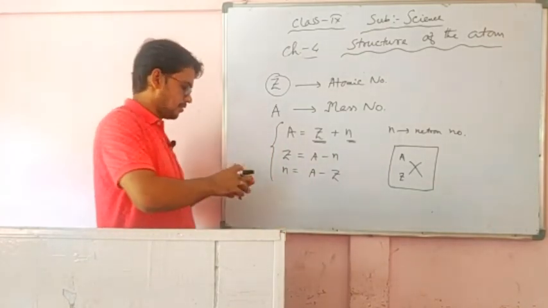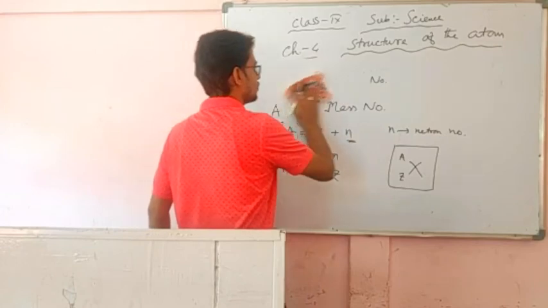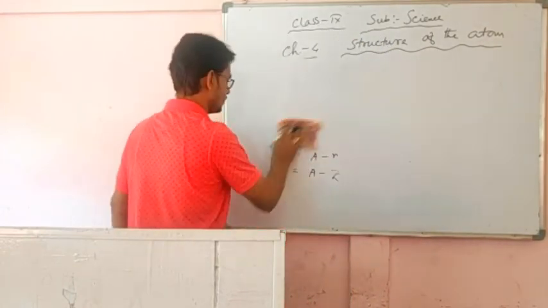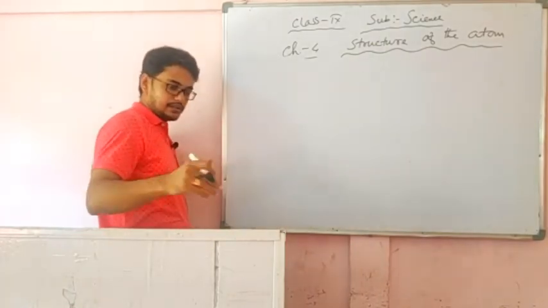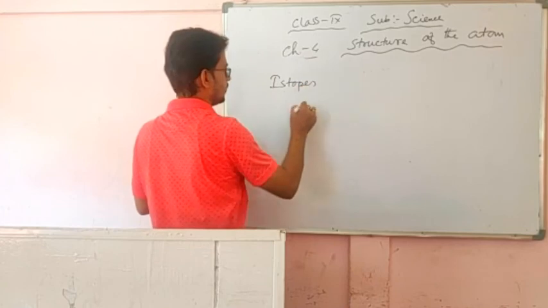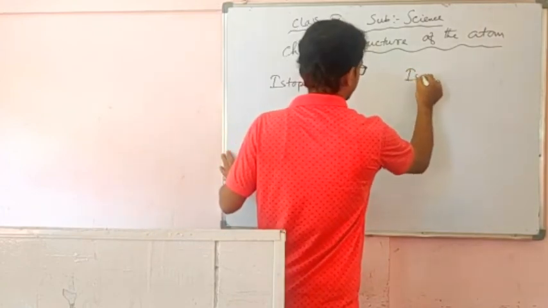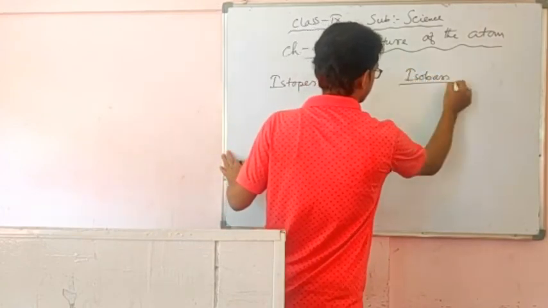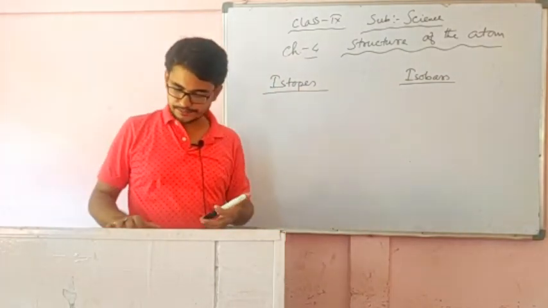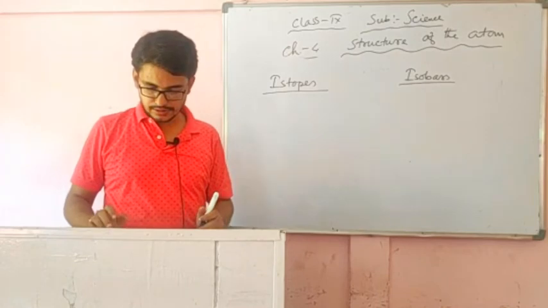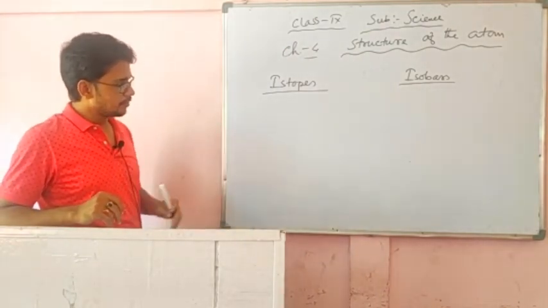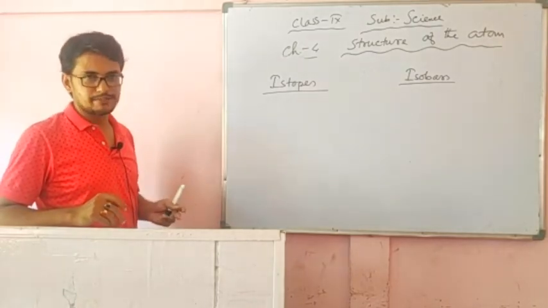Next, isotopes and isobars. Both are opposite to one another. Isotopes means same atomic number but different mass number.